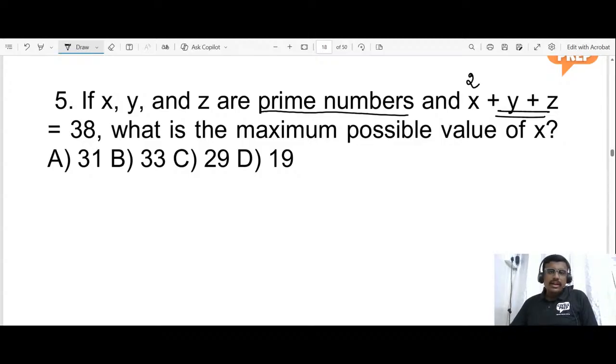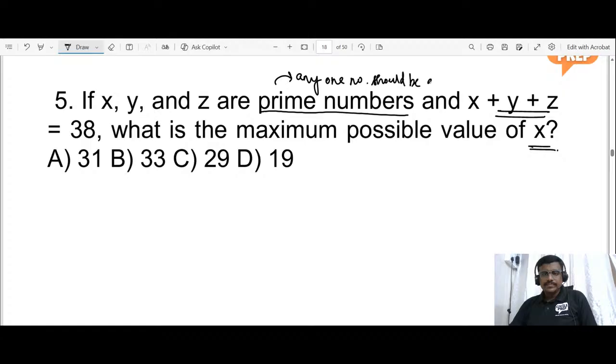I have taken here x as 2, but the question asked here is what is the maximum possible value of x? Any one number should be an even number. You need to find what is the maximum possible value. So you need to write, Ashwini, 31 exactly. You are right.